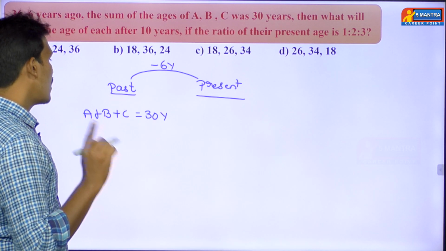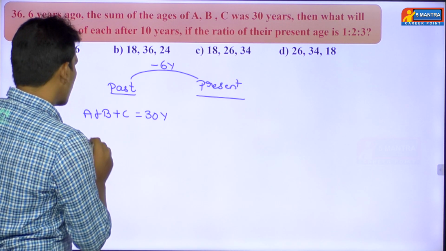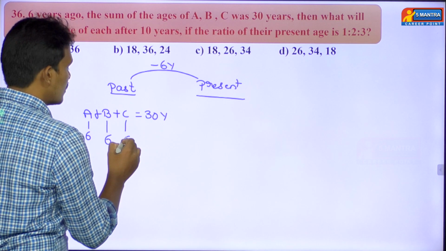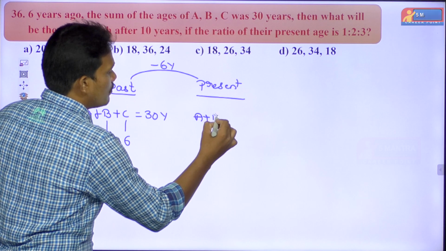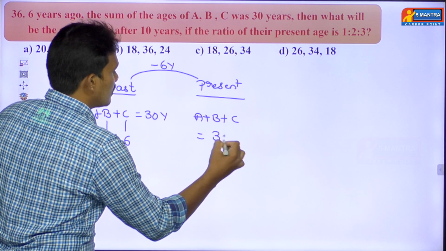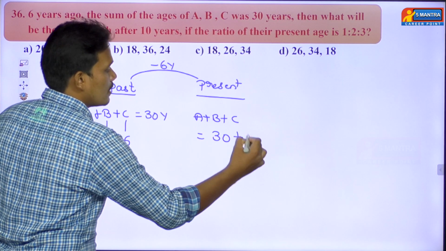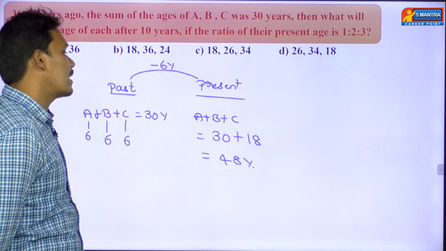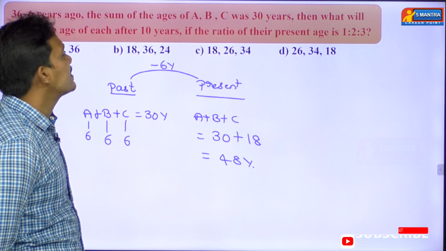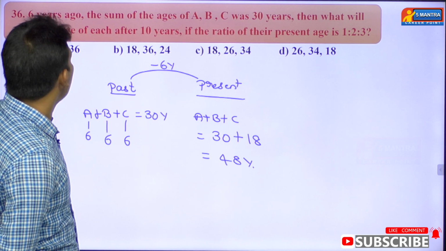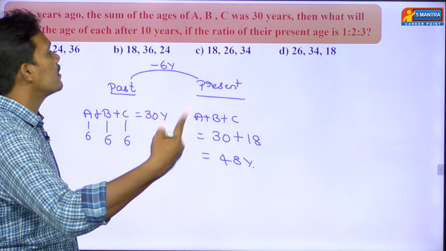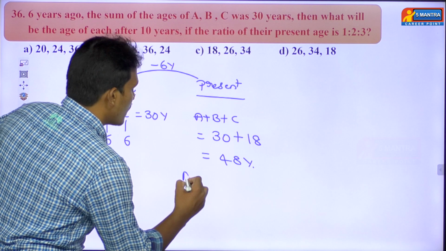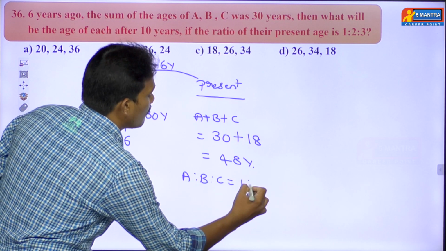Then you can find the sum of the present ages of A, B, C. That will become how much? A has to move 6 years forward, B has to move 6 years forward, and C has to move 6 years forward. So A plus B plus C at present is 30 plus 18, which gives 48 years. Here we found the sum of the present ages of A, B, C is 48 years. Then what will be the age of each after 10 years if the ratio of their present ages is 1:2:3? Here he has given the A to B to C ratio as 1:2:3.